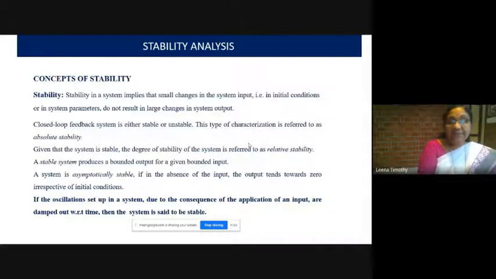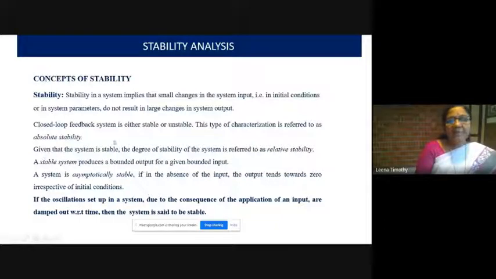Stability in a system implies that small changes in the system input, that is initial conditions or system parameters, do not result in large changes in the system output. That is stability of a system. If a small change in the system input does not result in a large change in the system output, then the system is stable. A closed loop feedback system is either stable or unstable.